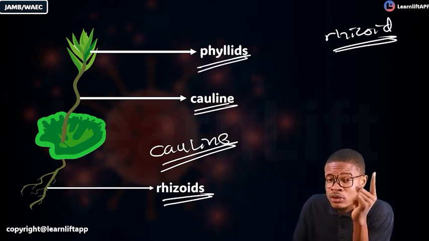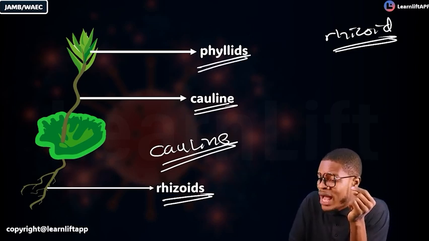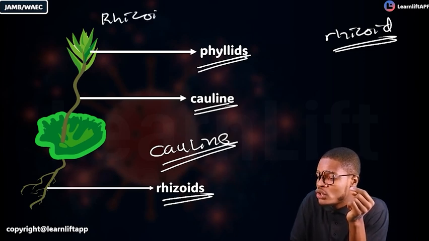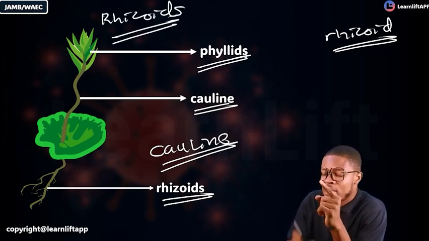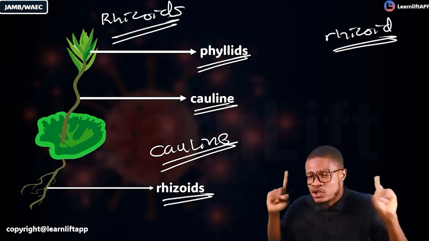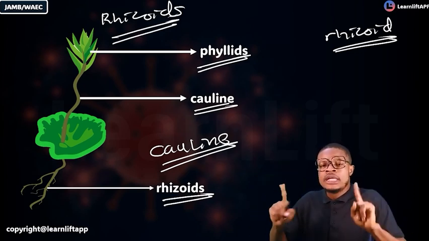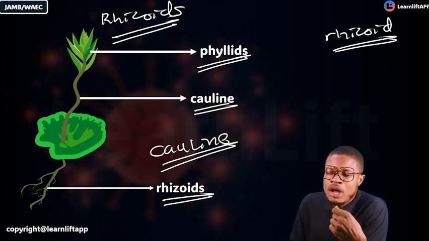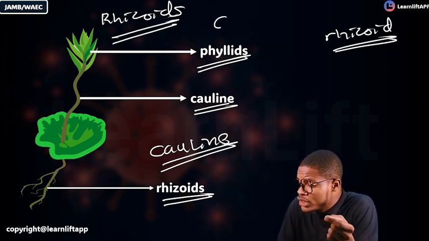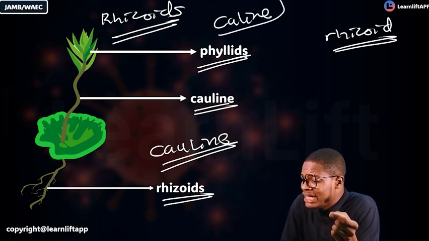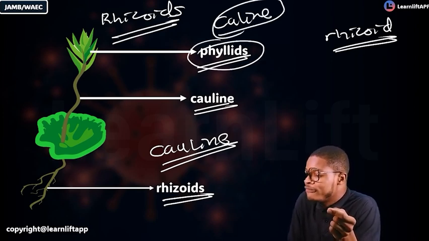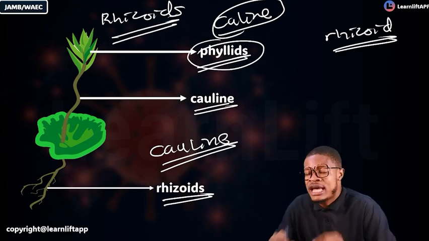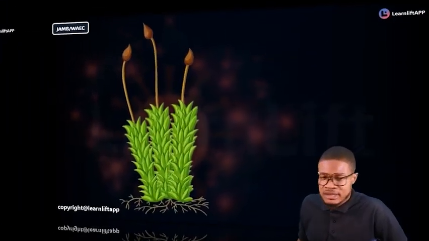So these three things must stick in your mind. Number one is called your what? Your rhizoids. This is the one they ask more in JAMB and WAEC. The root-like structure of bryophytes, what is it called? Rhizoids. What is their stem-like structure called? It's called your caulidium. Their leaf-like structure is called your what? Your phyllidia.